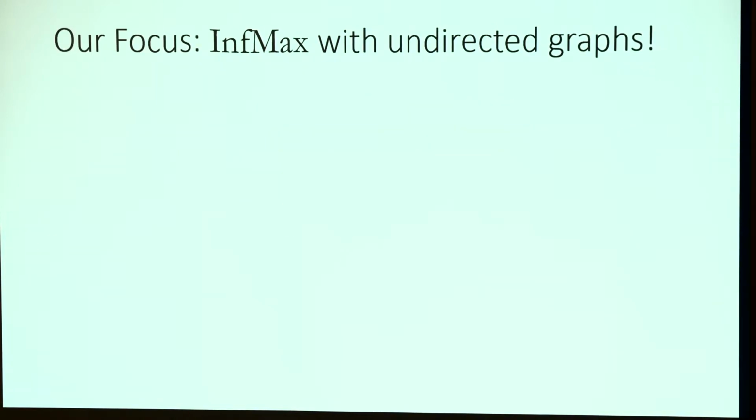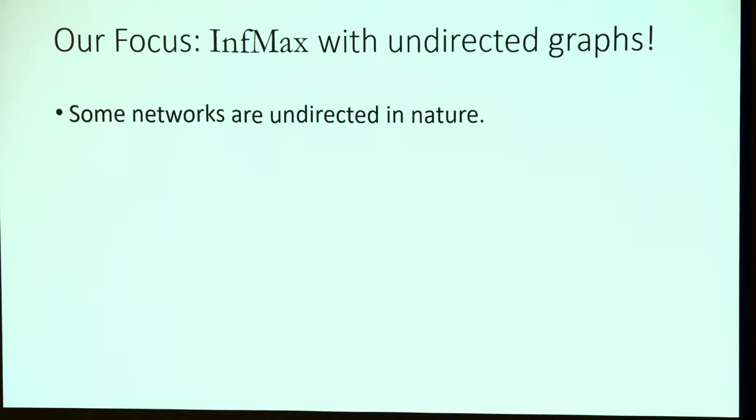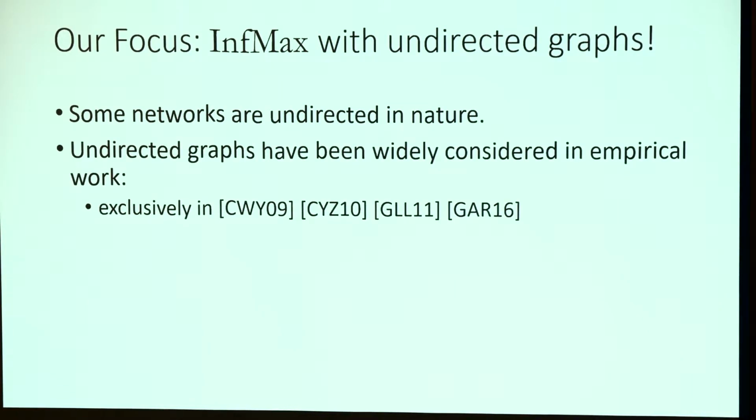In this work, we will focus on influence maximization with undirected graphs. The reason we do that is, firstly, in real life, many networks are undirected by nature. For example, friendship and co-authorship are all undirected. Also, undirected networks have been widely considered in the empirical work as well. So it's been considered in most, if not all, of the empirical works. And in these 4 works, we realize that they exclusively consider undirected graphs.